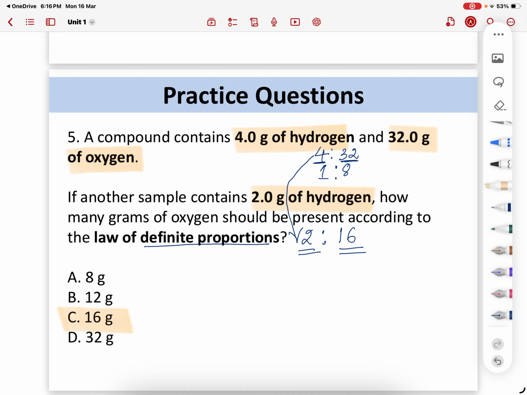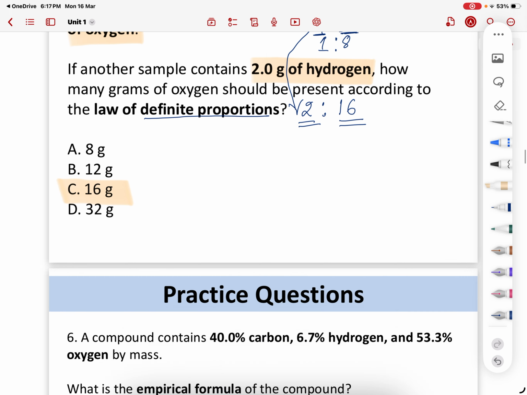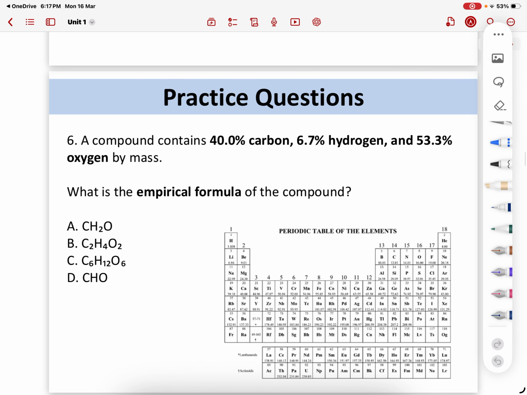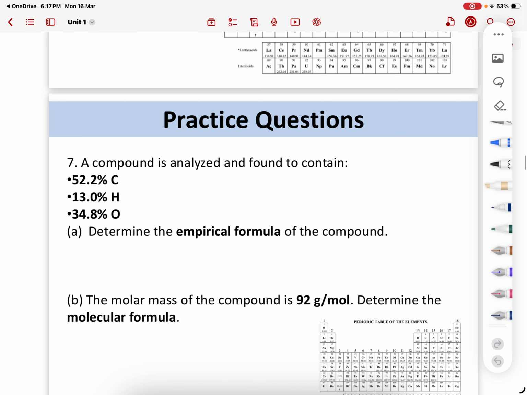I would suggest, since sometimes it is mental math calculation, spend more time in thinking and less time in choosing the answer, because thinking is a bit of a long process. But once you know the answer, it's very easy to choose the answer. Pause the video and try to do this question by yourself. I think it's a repetitive question. I have done it in the previous part of the video. So the answer is going to be CH2O. You can refer to the previous part.